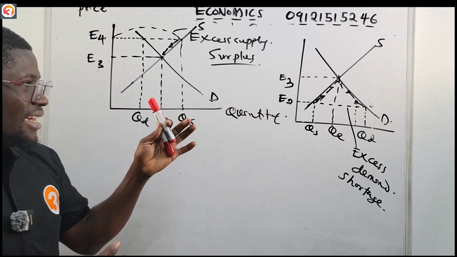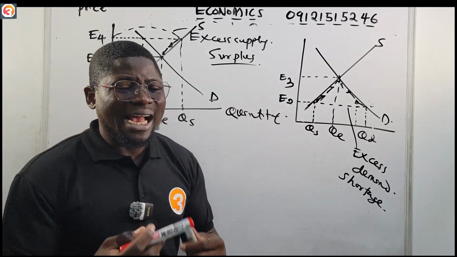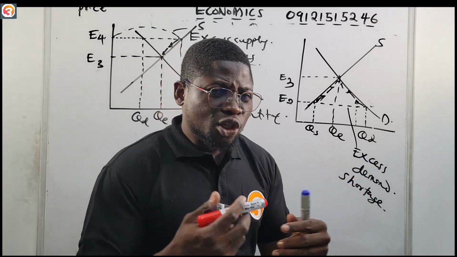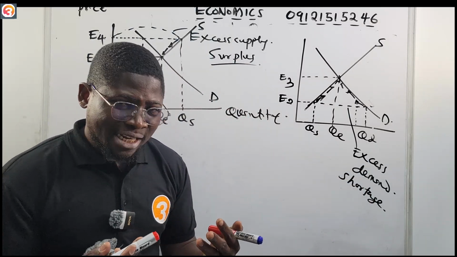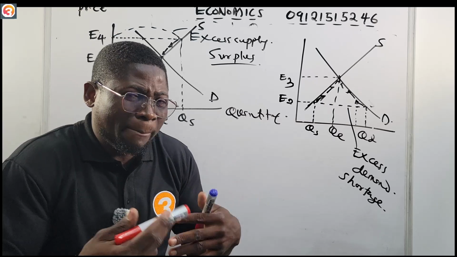So understand this very well, because questions will be asked from this. You need to understand the graph very well so that you will be able to use it to interpret questions. That's why you need to understand JAMB past questions very well.